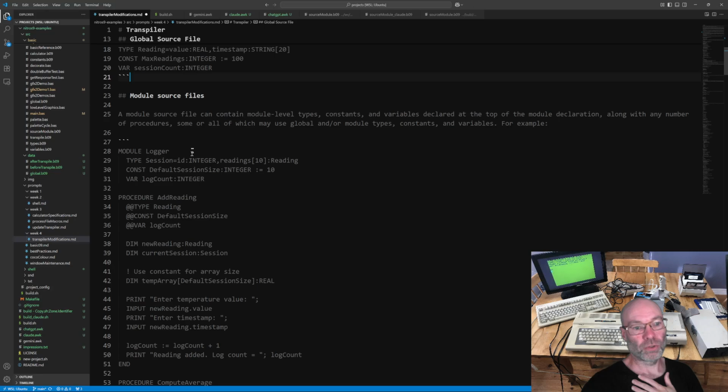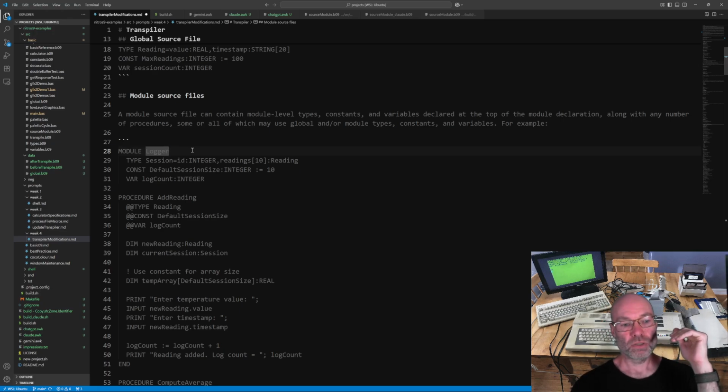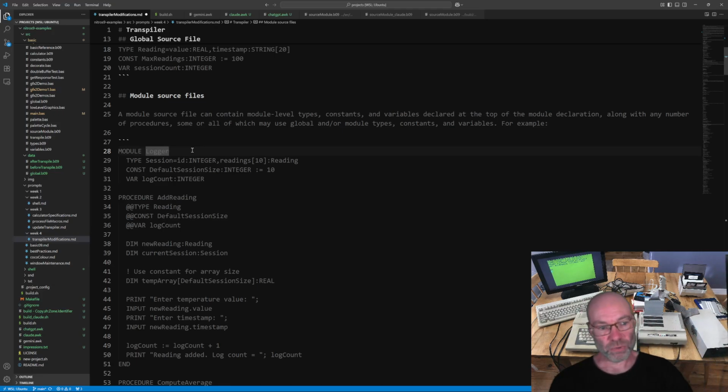Module source files. I also want to create a module wrapper around a source file listing that will contain any number of procedures, but also have types, constants, and vars that are specific to that source file. So I can have global types, constants, and variables that every source file in the project can reference. Anything declared at the module level is only available to procedures listed inside that module block.